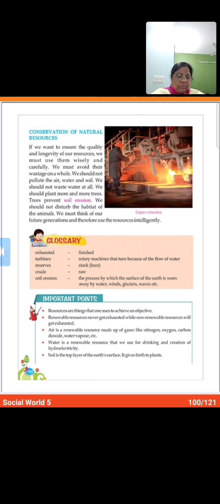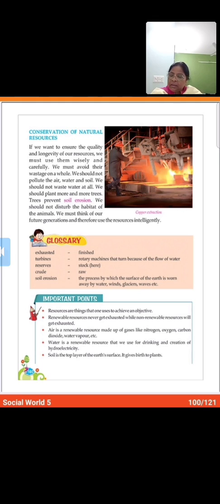So these are some of the measures which we can undertake for the conservation of natural resources. And as human beings, we have a social responsibility towards nature, because humans cannot imagine our lives without natural resources. Okay, children, thus we shall follow the principle of sustainable development. So that's all for this chapter.